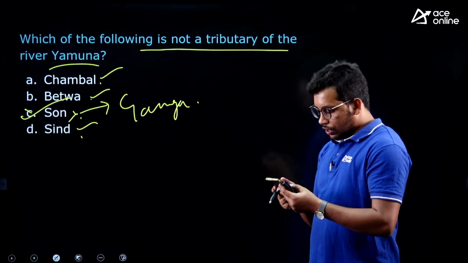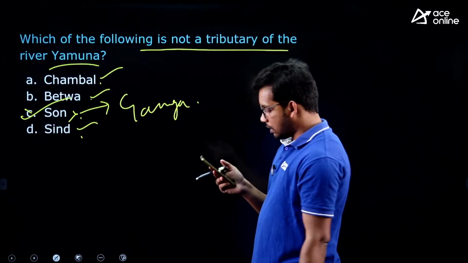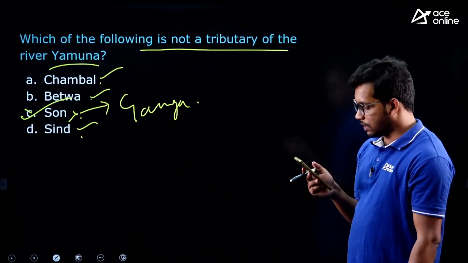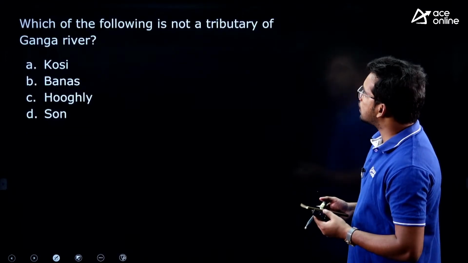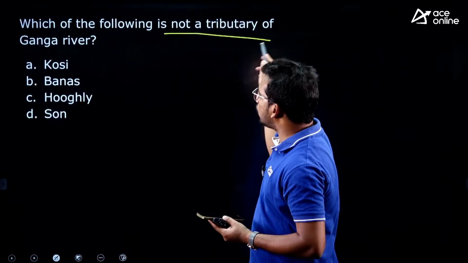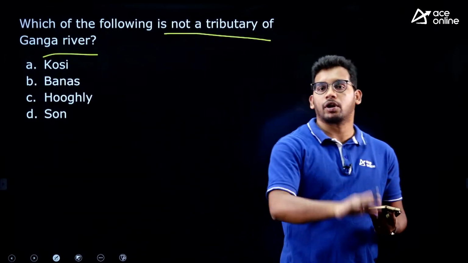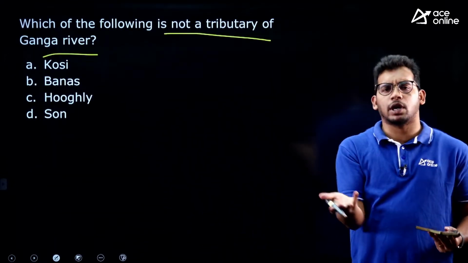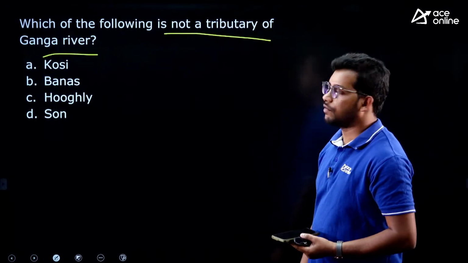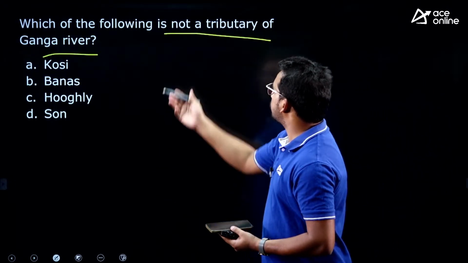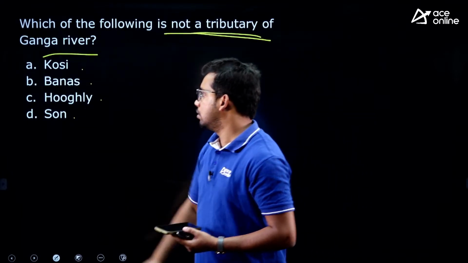Naveen has answered it as correct, then Sanket also has answered it as correct, great. So that is about the tributaries. Next, which of the following is not a tributary of Ganga river? We will see about the Ganga river also, that is also important. We have covered the whole chapter of river system itself, except some 1 or 2 rivers like Kaveri. Which of the following is not a tributary of Ganga? Kosi, Banas, Hooghly, Son.